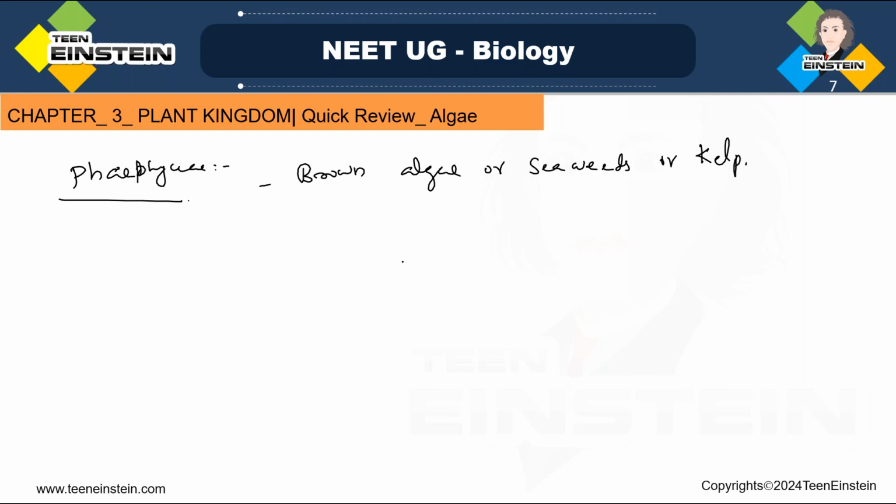Okay. So where will this be found? This marine brown algae will be present in marine water. So in marine water it will be present. That's why we call it seaweed, right?